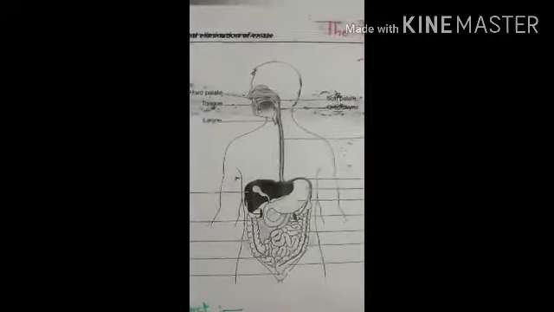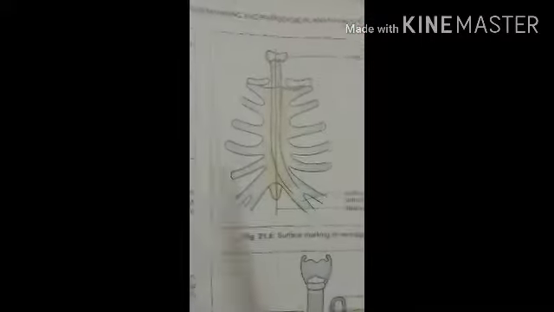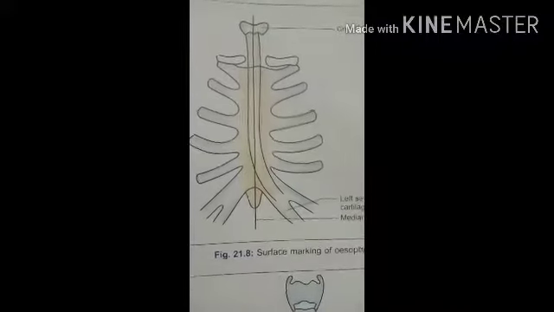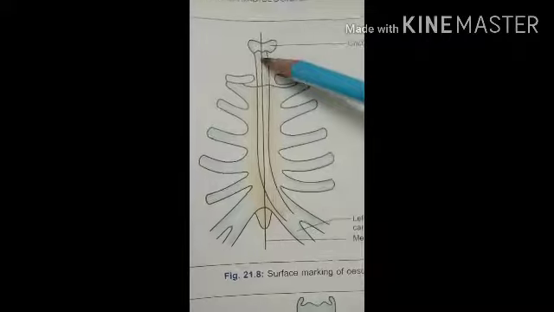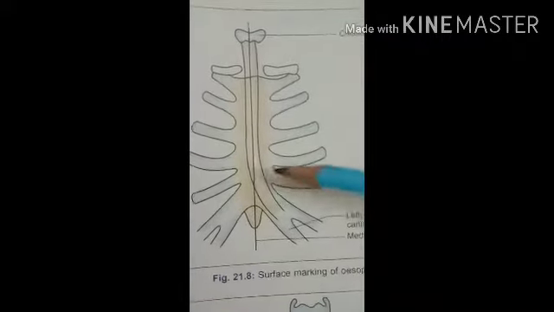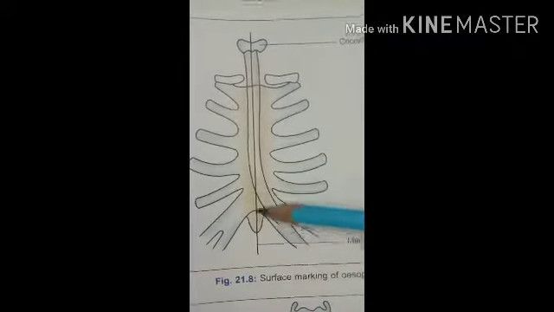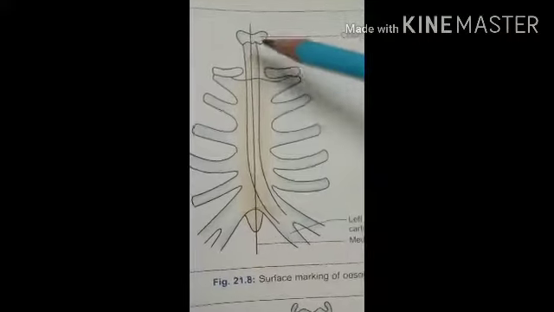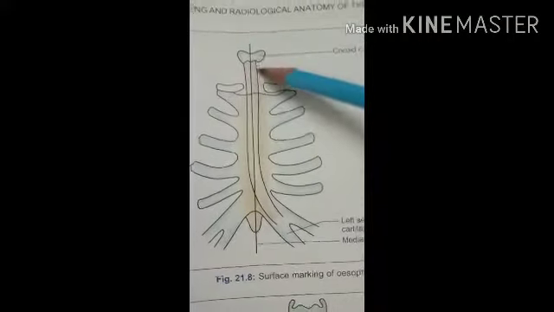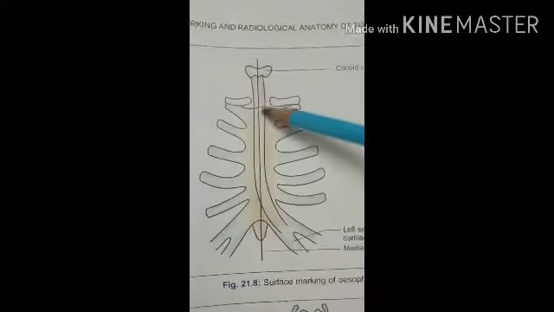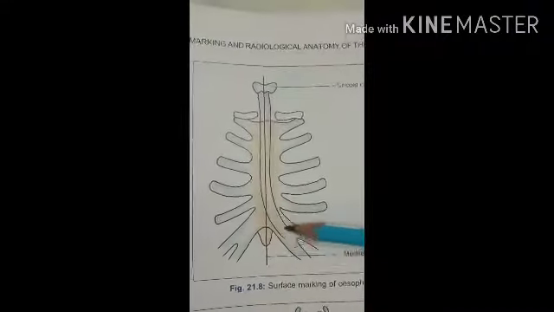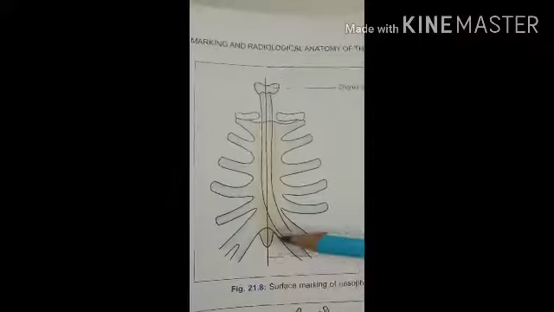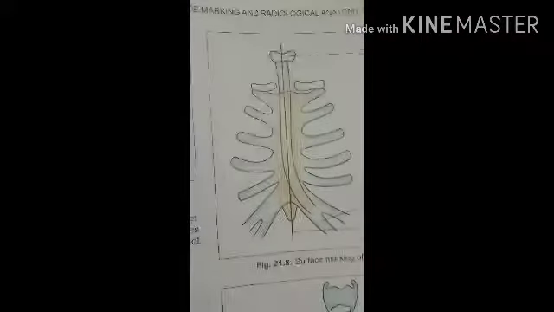Here in this diagram you can see the two curvatures of the esophagus. In the upper part, in the neck region, it turns to the left side, and in the lower part it again turns to the left side.